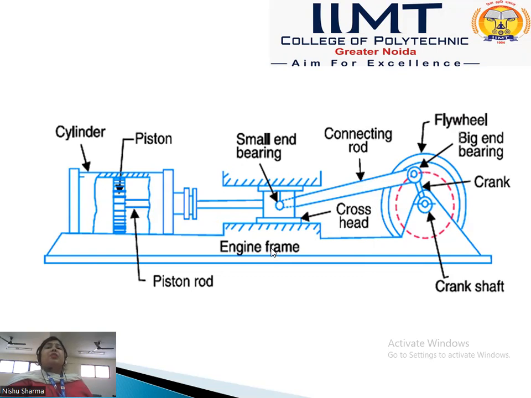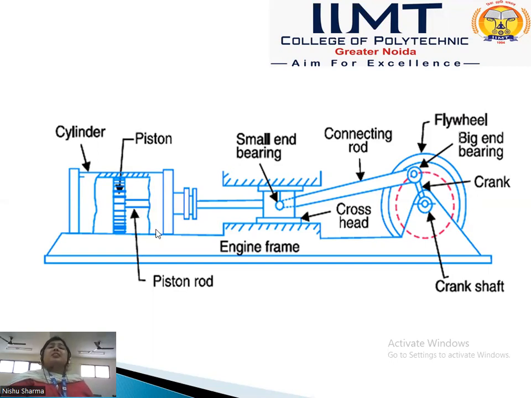The engine frame is link one, the crank, which has rotating motion, is link two, the third one is the connecting rod, which oscillates and is link three, and the fourth one is the piston, which reciprocates about the fixed axis and forms the fourth link.